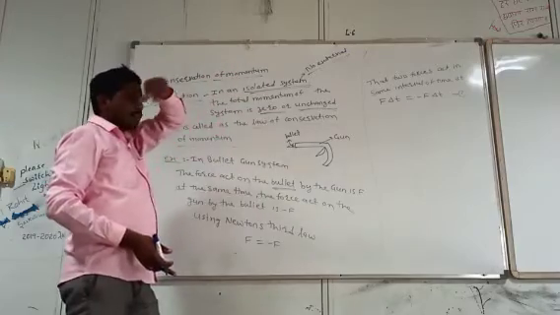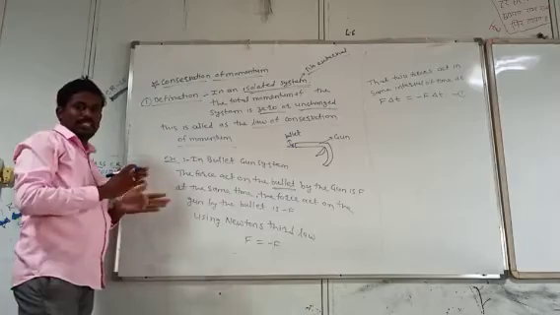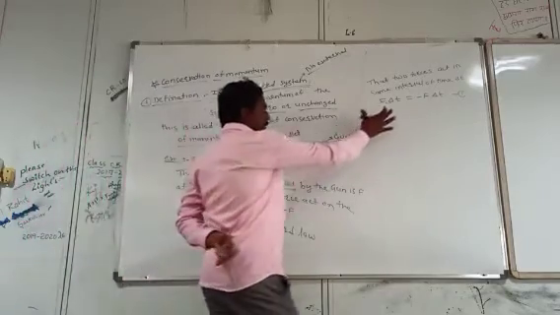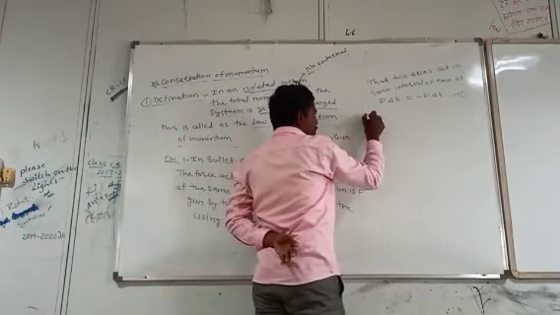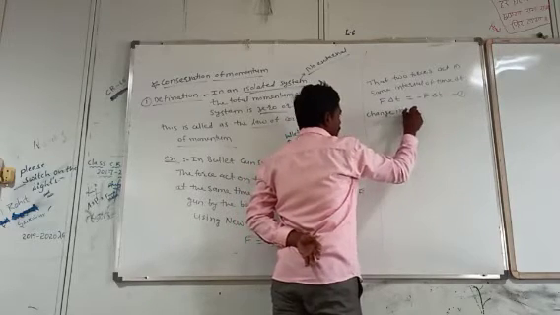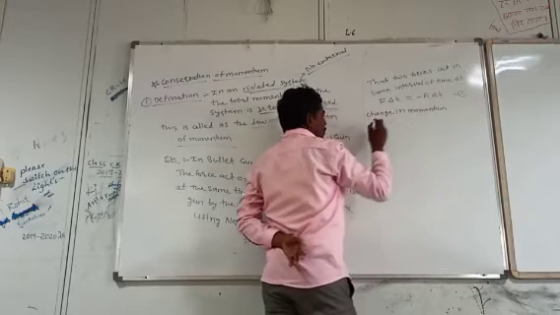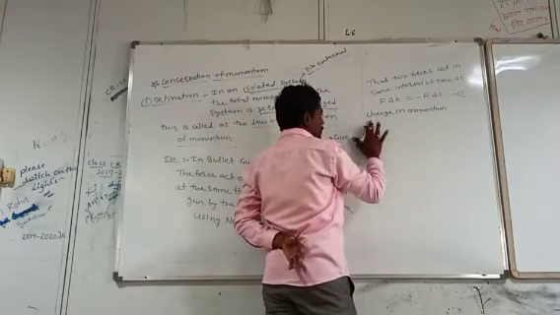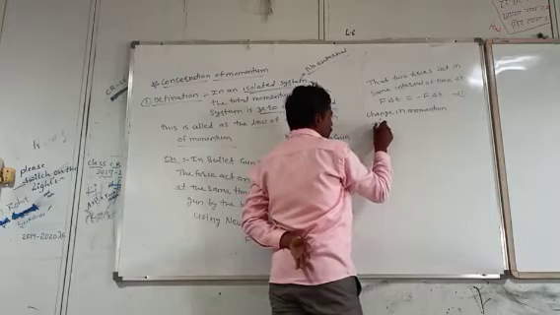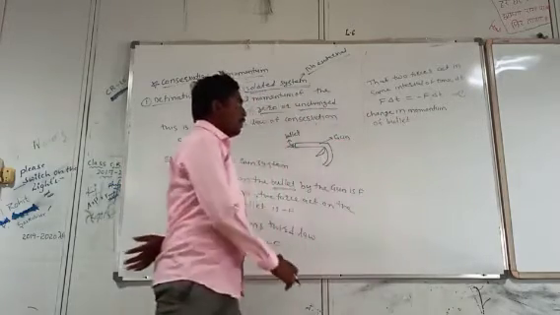And do you know that impulse is nothing but change in momentum? Therefore, this is the change in momentum of the bullet.